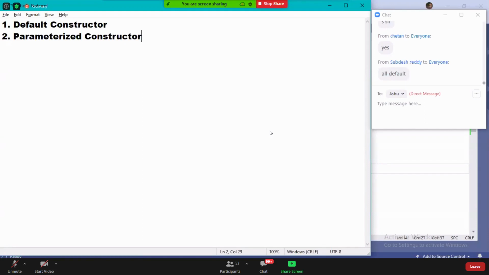Yes or not? And that particular constructor is a default constructor. A constructor without any parameters is what we call a default constructor. If it is defined without any parameters, we call that a default constructor.